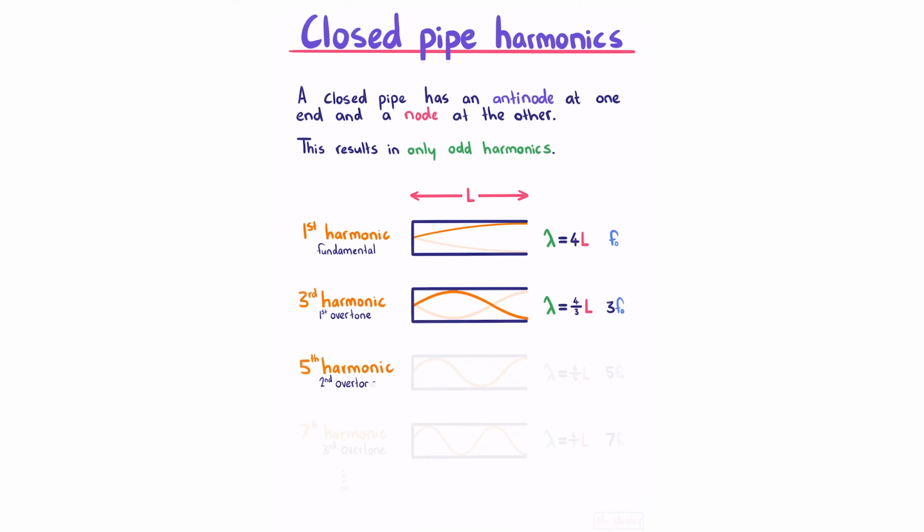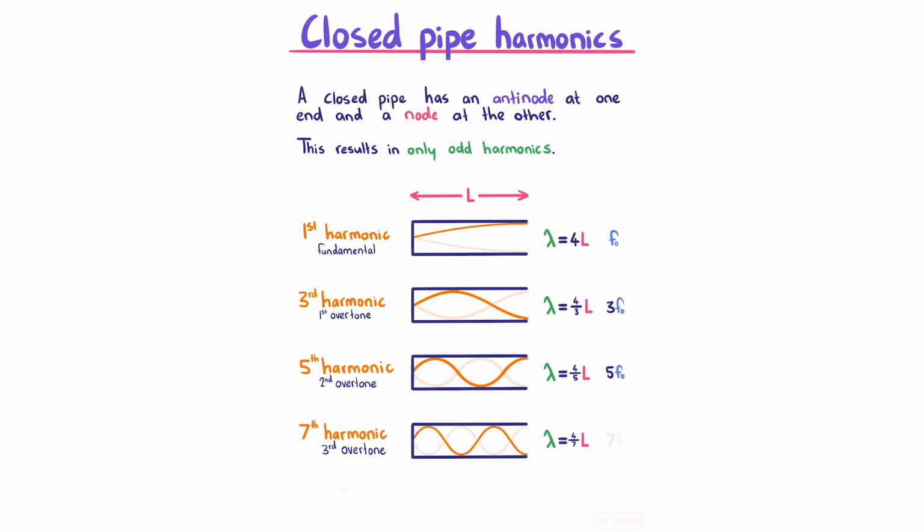For our fifth harmonic, second overtone, our next pattern is this one here, where our wavelength is 4/5 L, and because we've got a fifth of the fundamental wavelength, we have 5 times the fundamental frequency. Lastly, our seventh harmonic, third overtone, has this pattern here. The wavelength is 4/7 L, and because it's a seventh, we have 7 times the frequency, and so on.